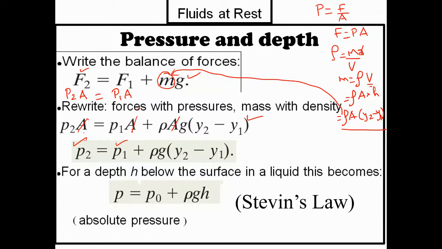So it indirectly says my P2 is the normal P, and you can consider P1 as the initial pressure, with rho, g, and Y2 minus Y1, which is the height. Listen carefully.